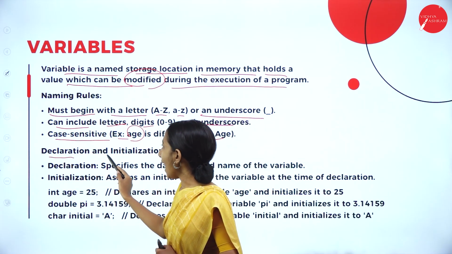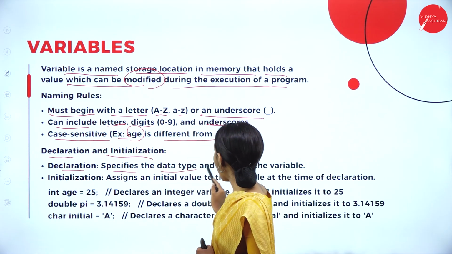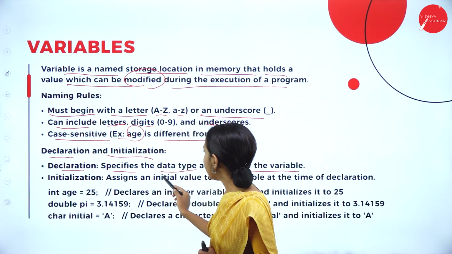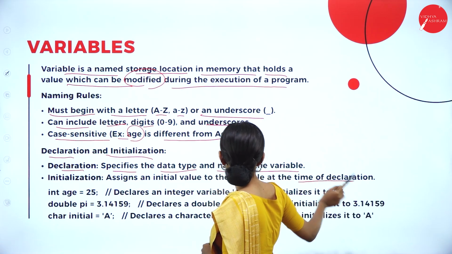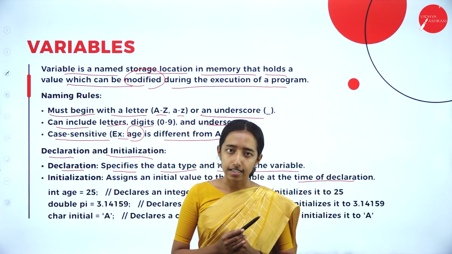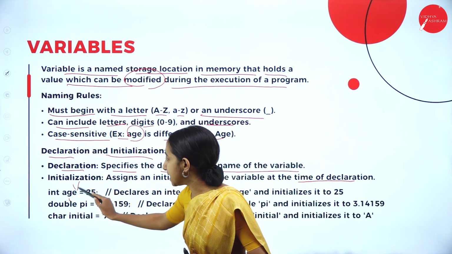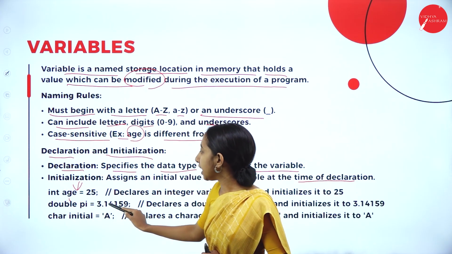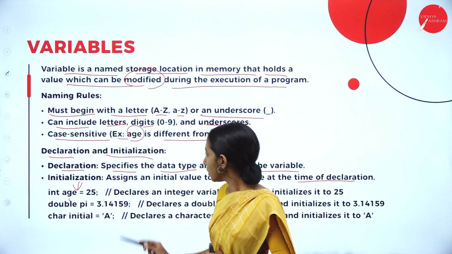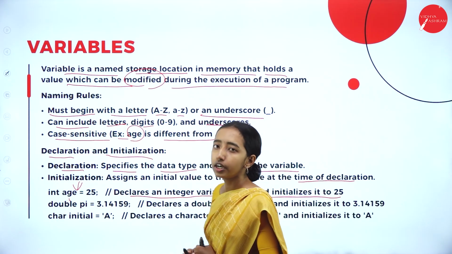So, declaration and initialization. Declaration specifies the data type and the name of the variable. Initialization assigns an initial value to the variable at the time of declaration. Here there is a declaration as well as initialization. So int age is equal to 25, I am initializing. Double pi is equal to 3.14159. Char initial is equal to 'a'. So here we declare the integer variable age and initialize it to 25.